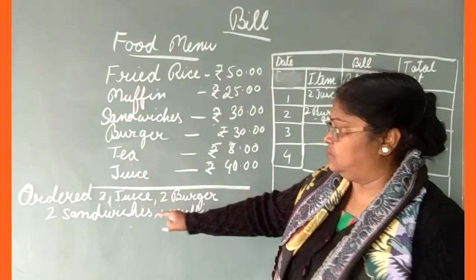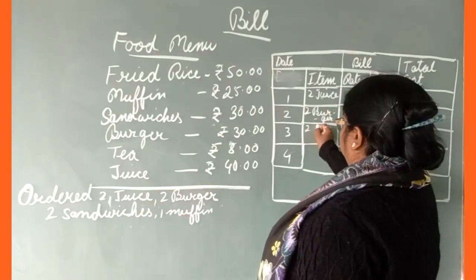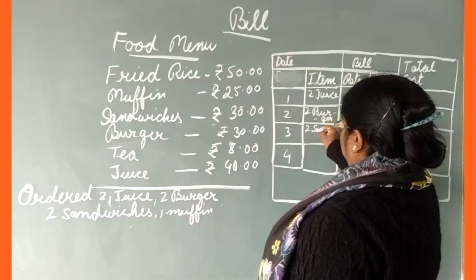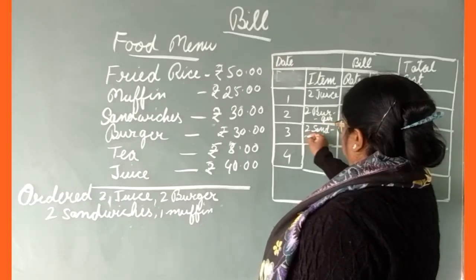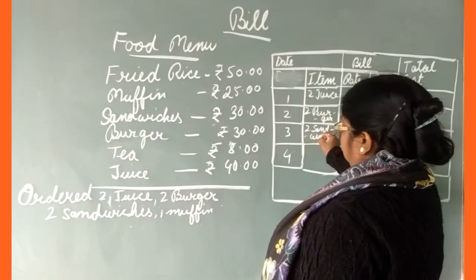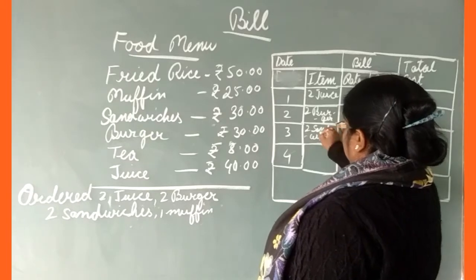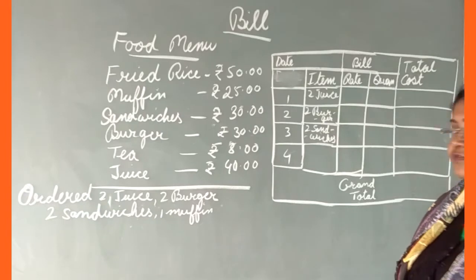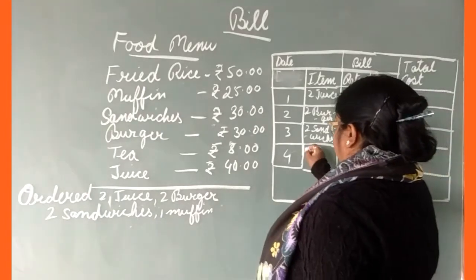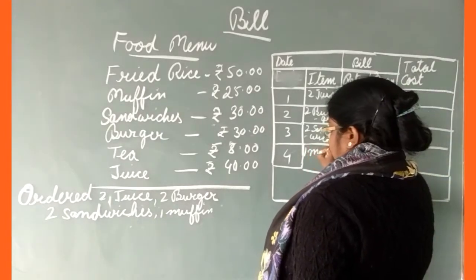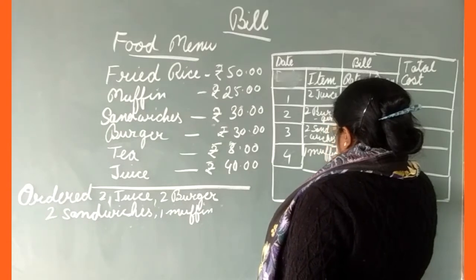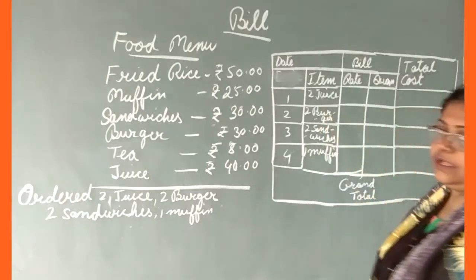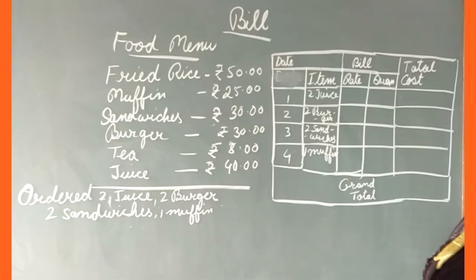Next they ordered 2 sandwich. And lastly, what did they order? 1 muffin.